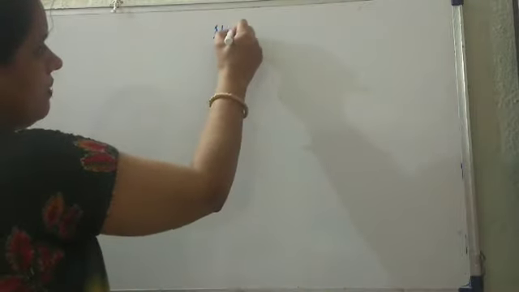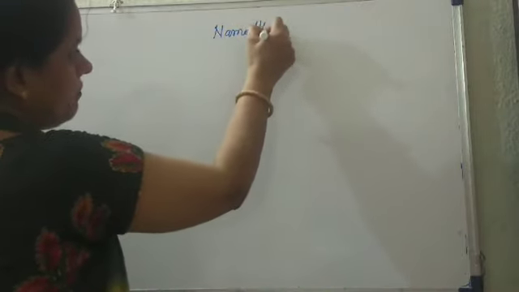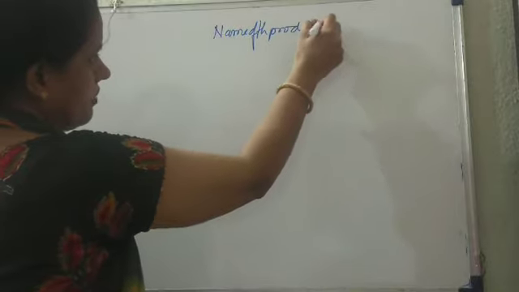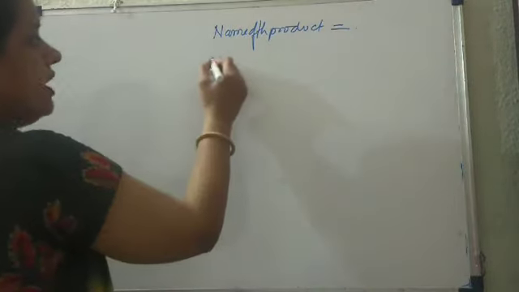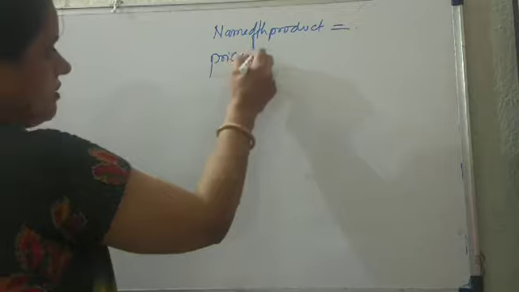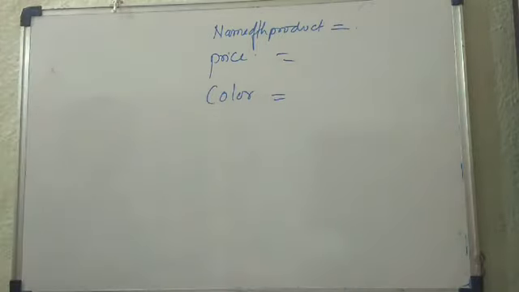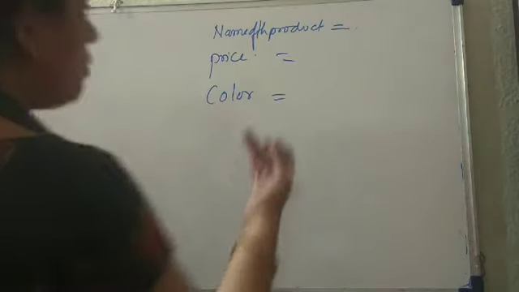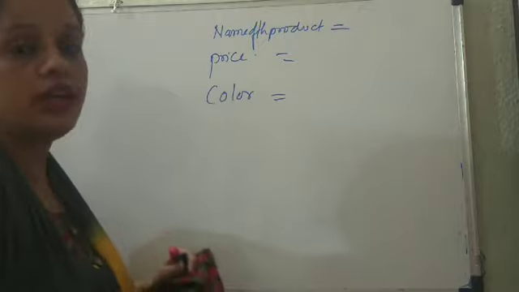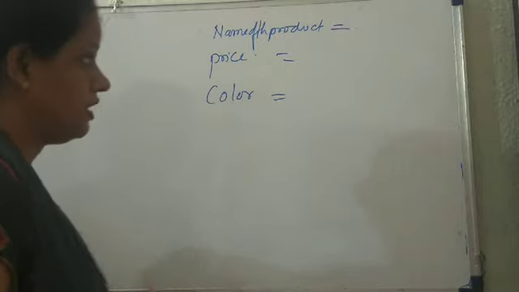The name of the product, the price of the product, the color of the product, the manufacturing date of the product. So many attributes you will find to recognize that particular product.